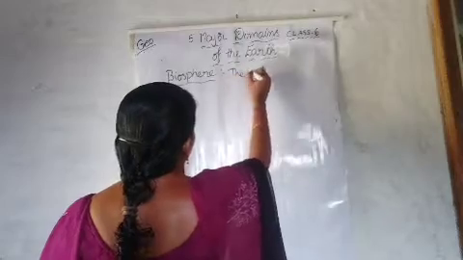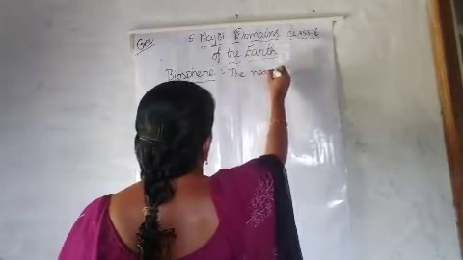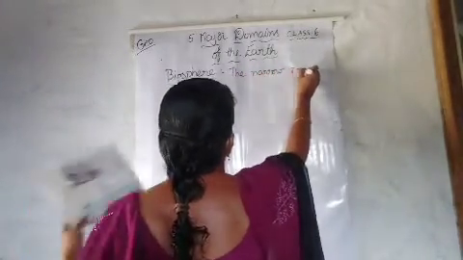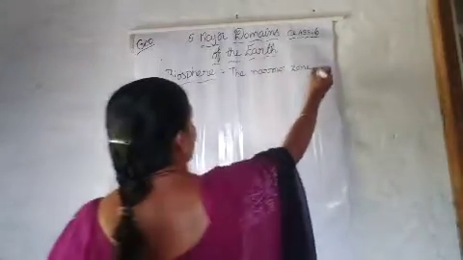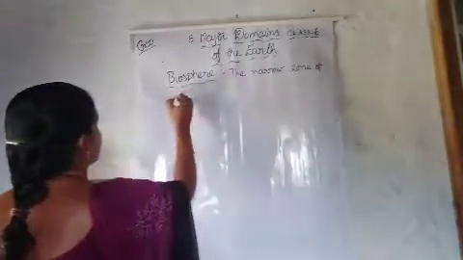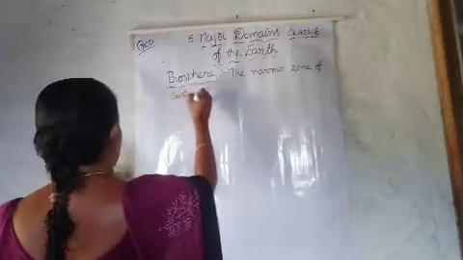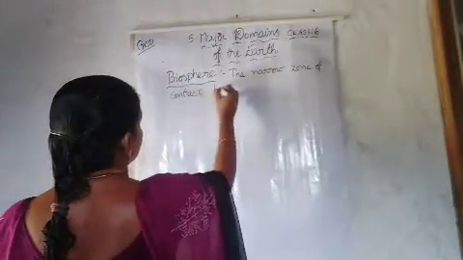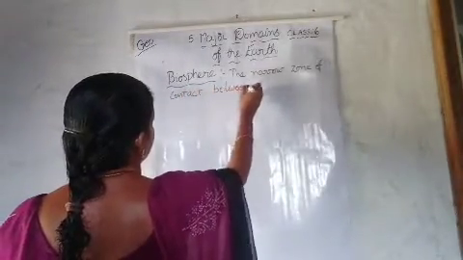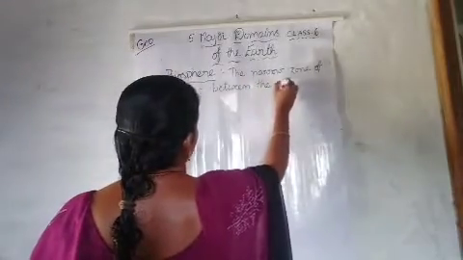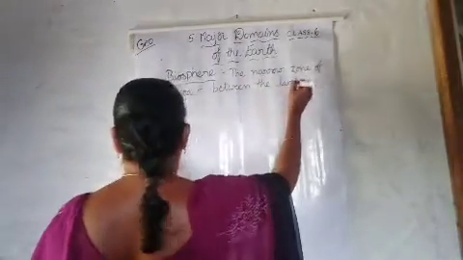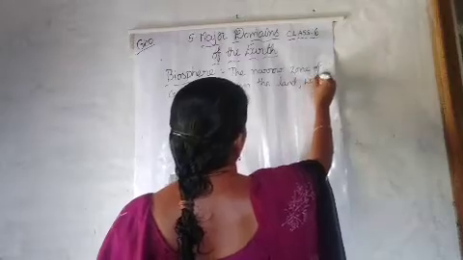The narrow zone of contact between the land, water, and air.